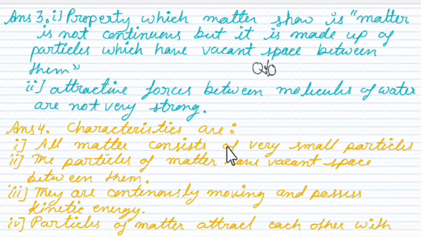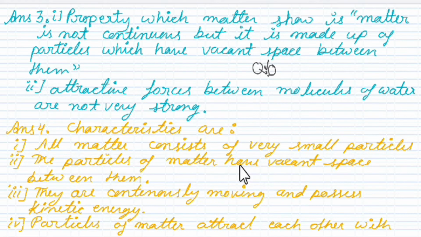Remember the activity in which we take potassium permanganate, and while diluting the water and potassium permanganate solution, for a very long time it gives us a pink color. The particles of matter have vacant space between them. So they have vacant space between them.